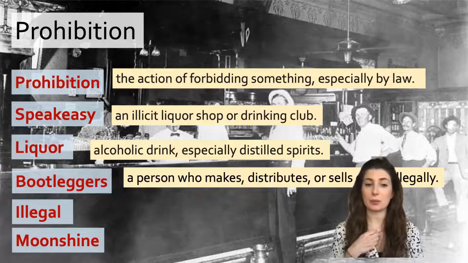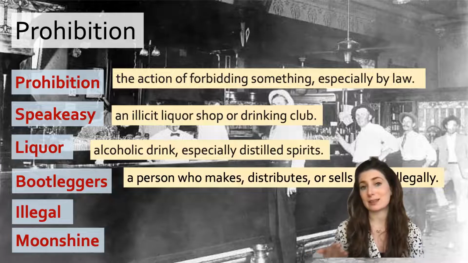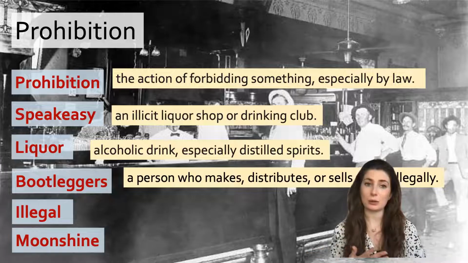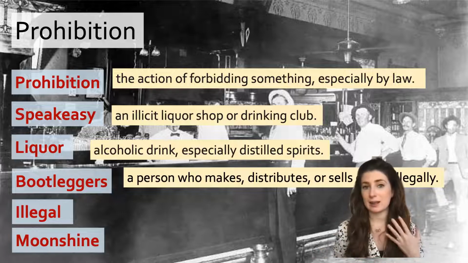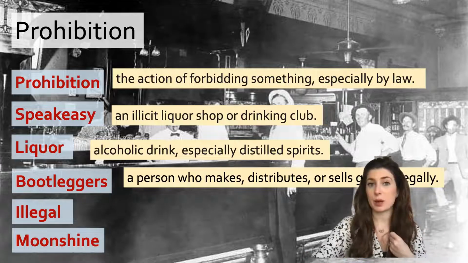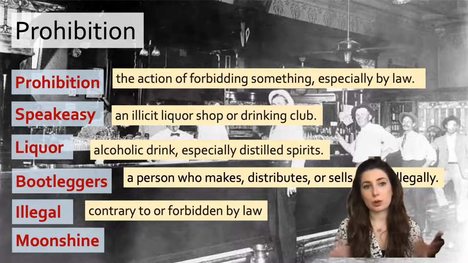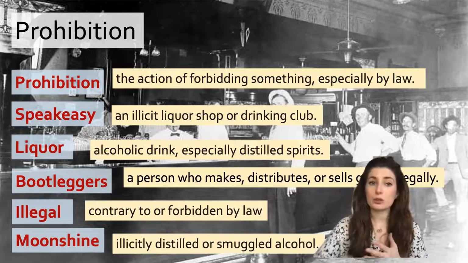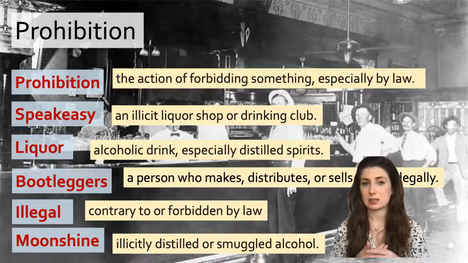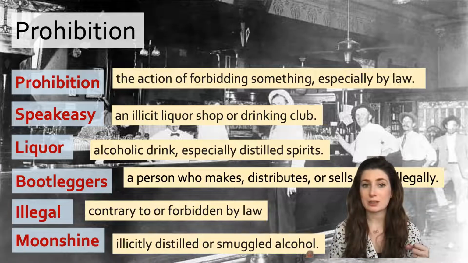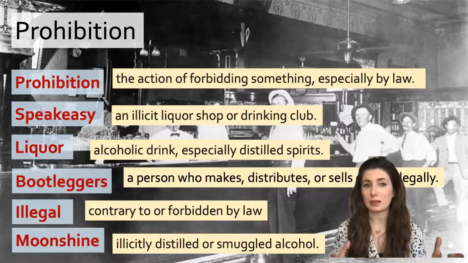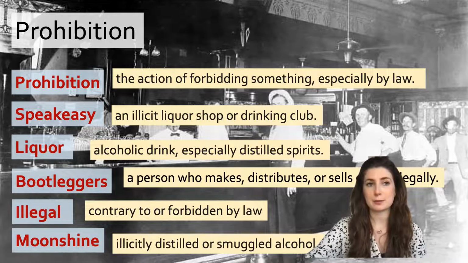Bootleggers. Bootleggers are people who make, distribute, or sell goods illegally, and in this context it's alcohol that we're talking about. So they're making alcohol themselves, or they are distributing it, selling it, passing it on between the maker, the producer, and the party that wants to purchase it. Illegal means contrary or forbidden by law, and moonshine was the name for the illegally distilled or smuggled alcohol. Often moonshine was made out in the countryside and then smuggled into the cities by bootleggers who would then sell it on for profit.